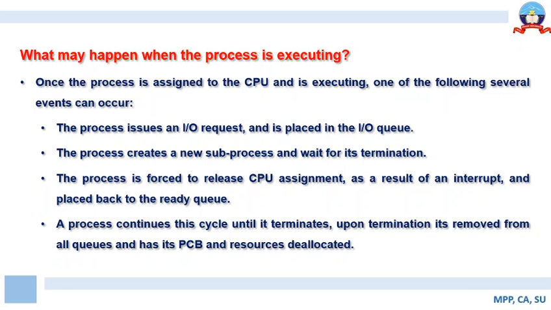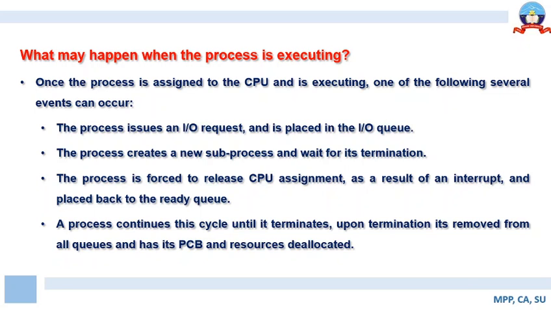Upon termination, it is removed from all the queues and has its PCB and resources deallocated. This is what we understood in the previous class as well. A process continues the cycle of entering different queues until it terminates, and once it terminates, its PCB and all the state information are lost and the resources are deallocated. So this is what happens.